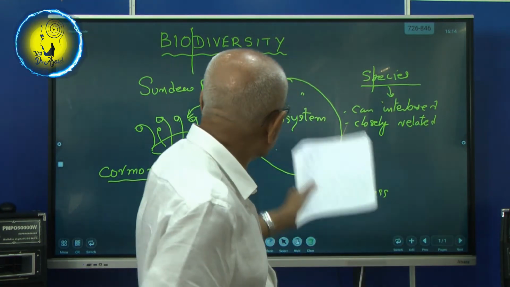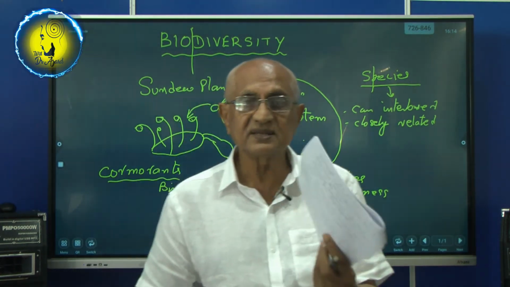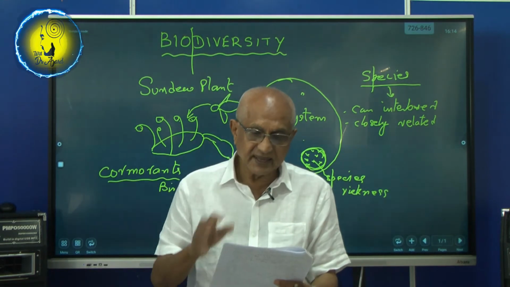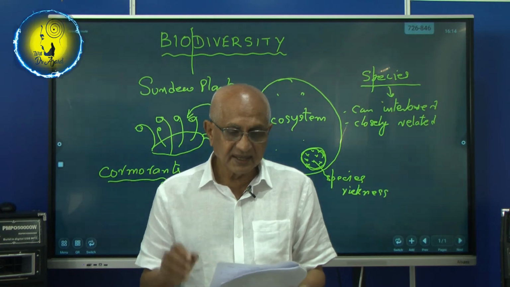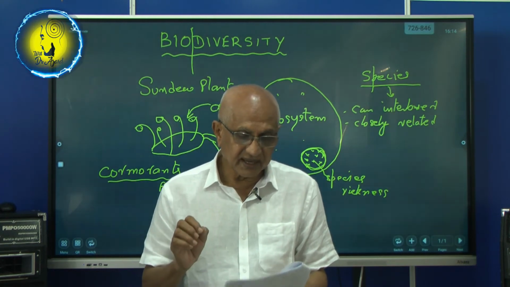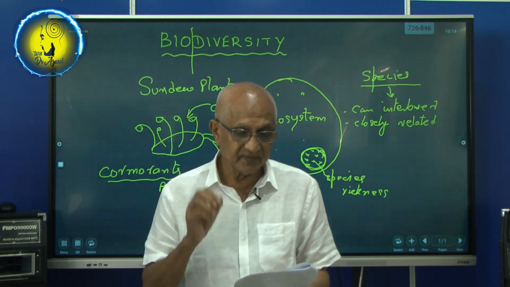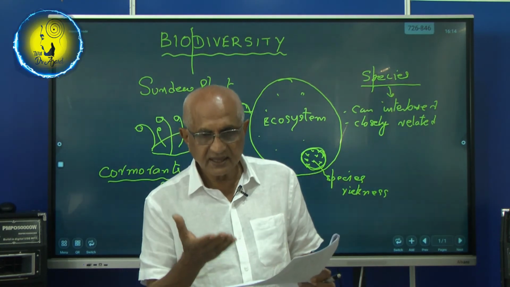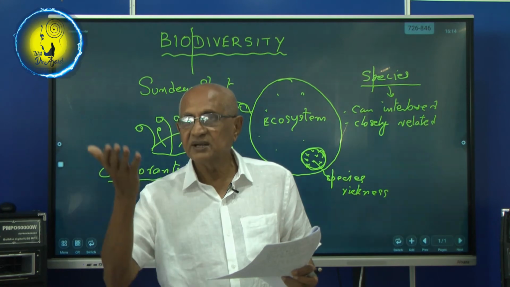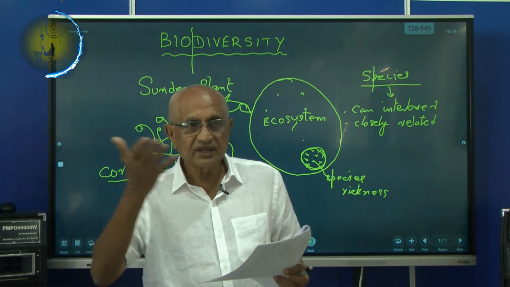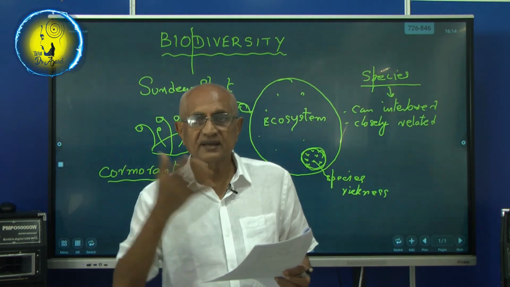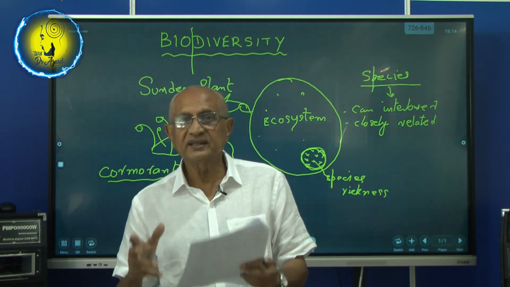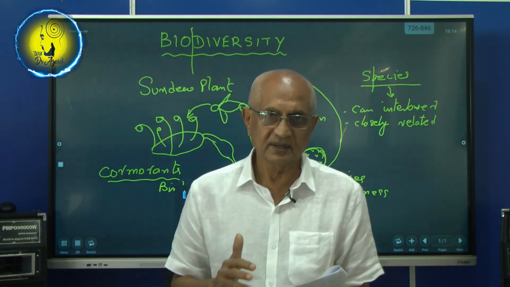Now we talk of biodiversity, we ask why biodiversity is important. We have learned that organisms in an ecosystem are interdependent and how they can affect the physical conditions around them. Organisms are interdependent. We know that plants are eaten by animals. That animal is eaten by another animal. So there is a food chain. So plants have to exist, animals have to exist. That is why this biodiversity is important.